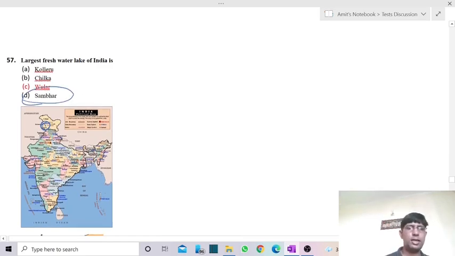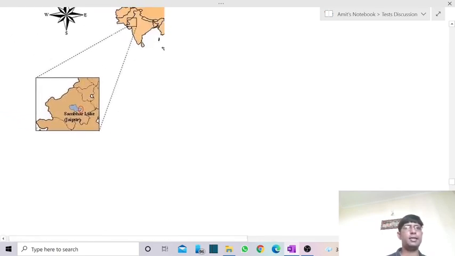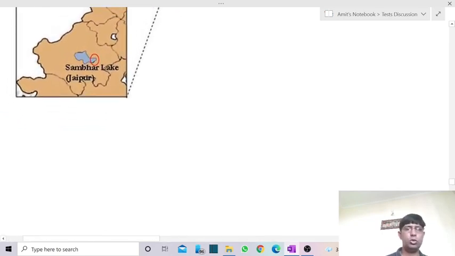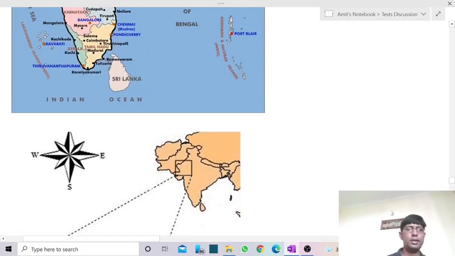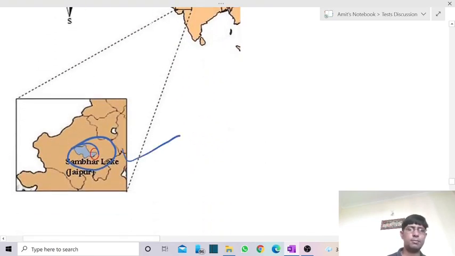Now there we also have Sambar Lake. It is not a freshwater lake but a saline lake. Where is it? It is in Rajasthan, near Jaipur. It is the most saline lake of India. So Sambar Lake is the most saline lake. The freshwater or sweet water lake is Wular Lake, and the most saline lake is Sambar Lake.